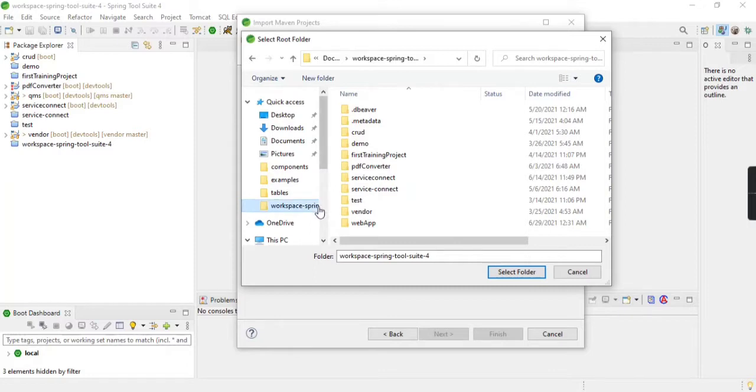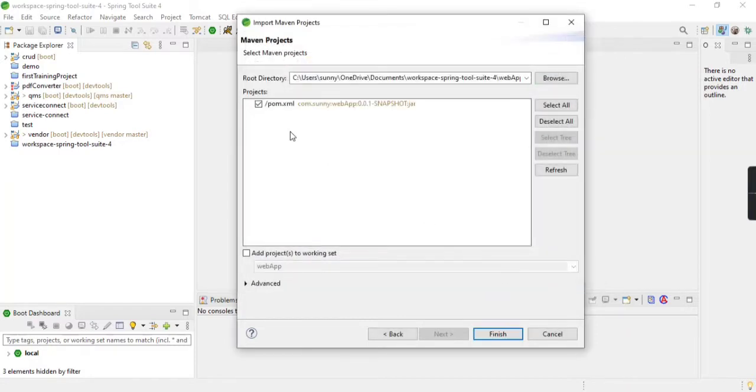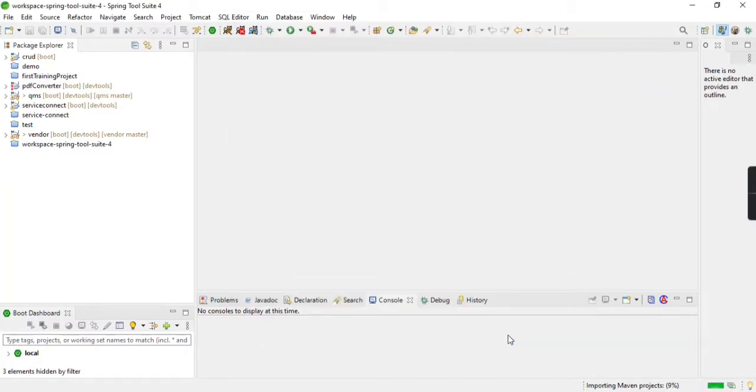You can see, yeah, there's an issue. So you can see my project, and just click on the folder and just select this folder. You can see the pom.xml file. This is the main thing, and just click on finish. You will see over here importing Maven projects down there, and see this project is being imported.